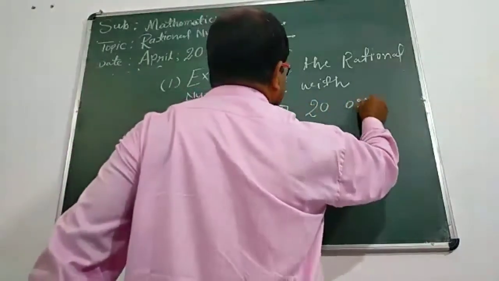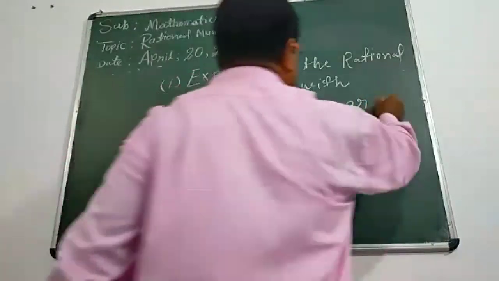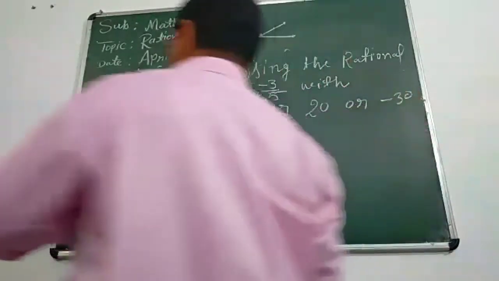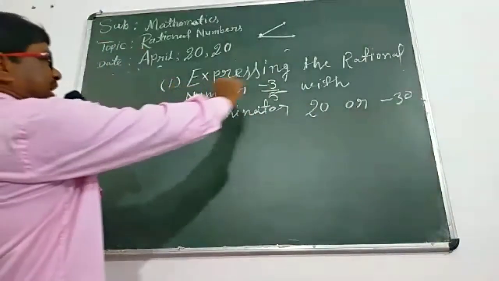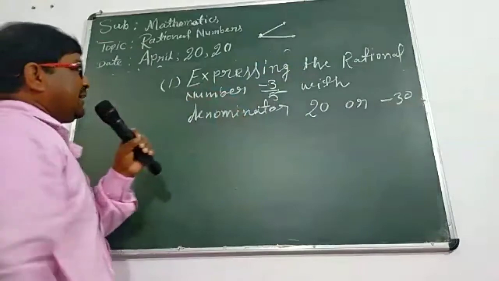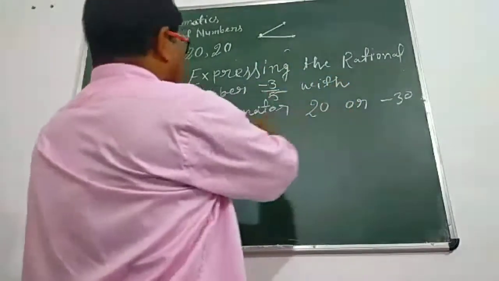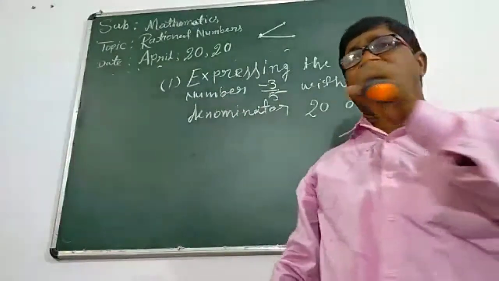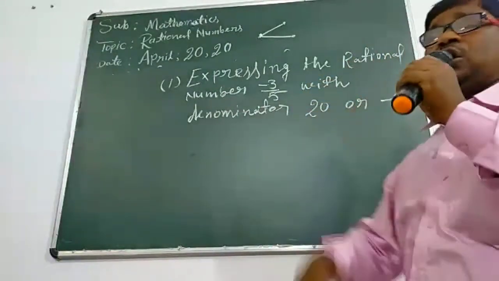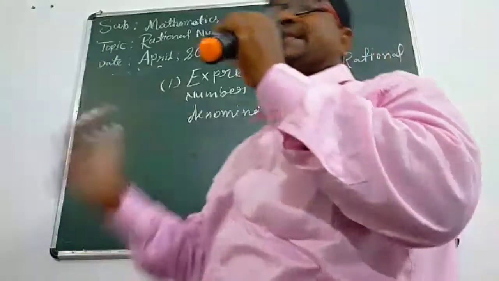Or your second sum is with denominator minus 30. That is the question. Expressing the rational number minus 3 upon 5 with denominator 20 or minus 30 or 5 or 7, etc.